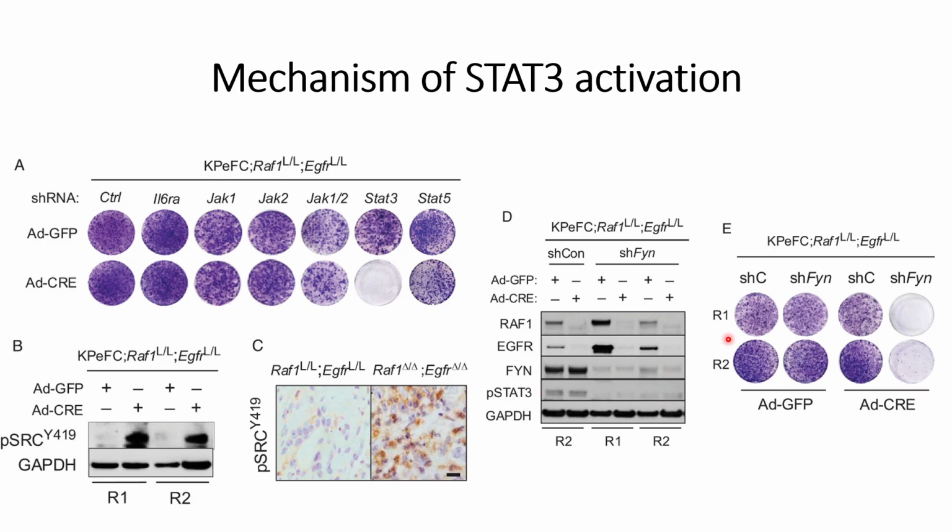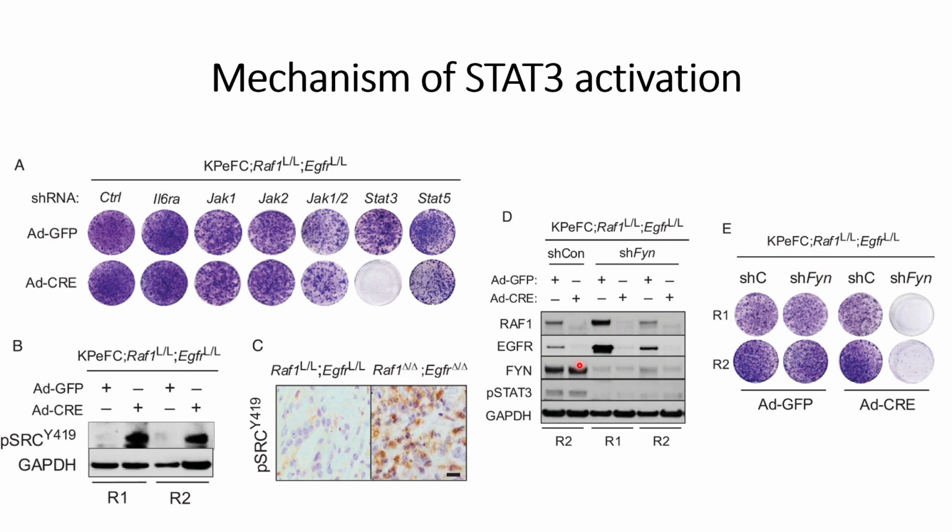Then they checked the colony formation in these FYN silencing conditions, and they were able to see that in the case where FYN is silenced and also RAF1 and EGFR are knocked down, they see less colony formation. And also, even if RAF1 and EGFR are not knocked down, they see less colony formation, or almost negligible colony formation, indicating that STAT3 is the one that helps in the resistance against cell death of this pancreatic cancer.